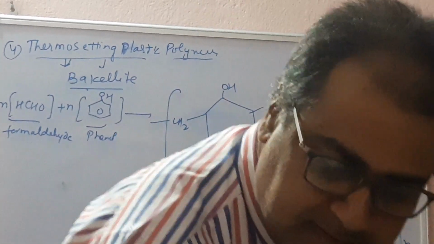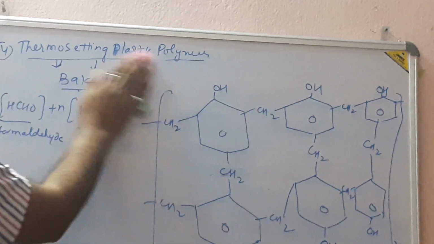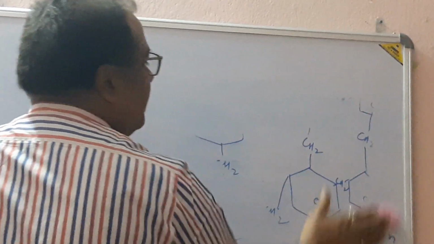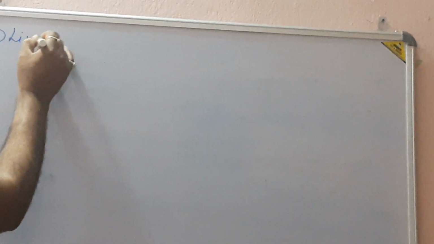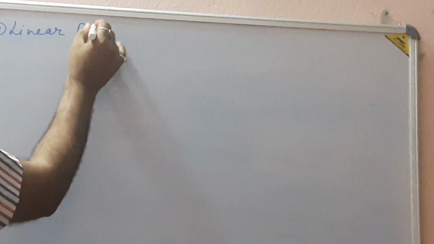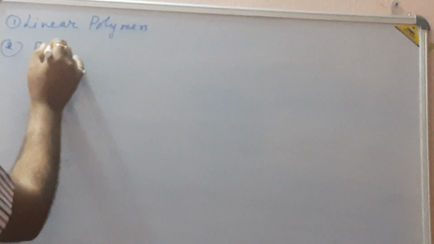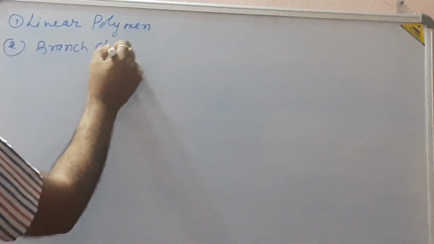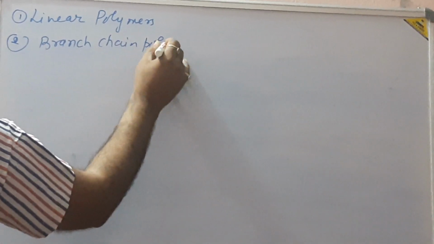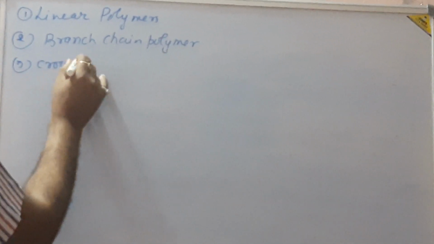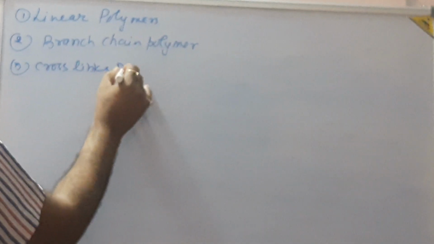Next classification is on the basis of structure. On the basis of structure, polymers are classified into three groups. Number first is linear polymers. Second is branch chain polymers, and third is cross-linked polymers.